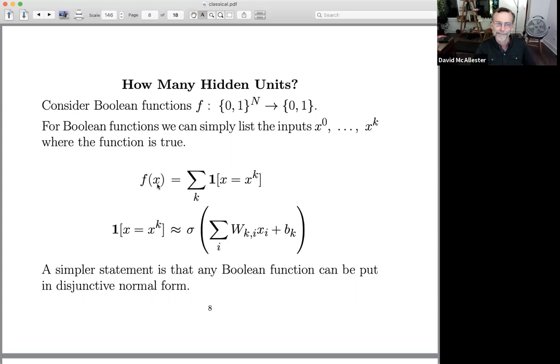In the case of Boolean functions, I could reproduce it essentially exactly. But the point is, the number of these linear threshold units is going to be exponential, right? You're thinking of the function as a big table of input-output pairs, and you're creating a linear threshold unit for each input-output pair individually.